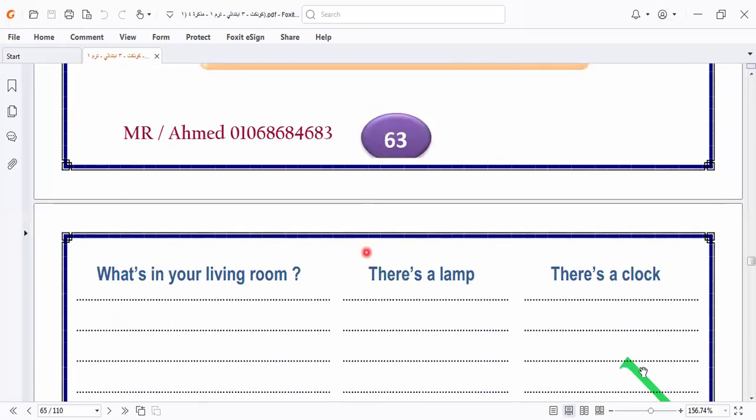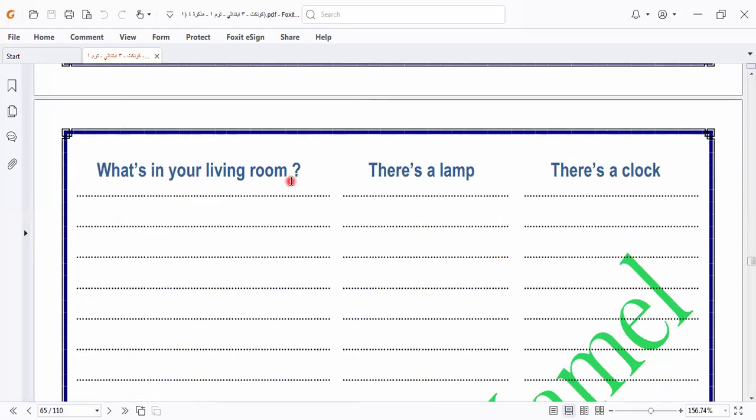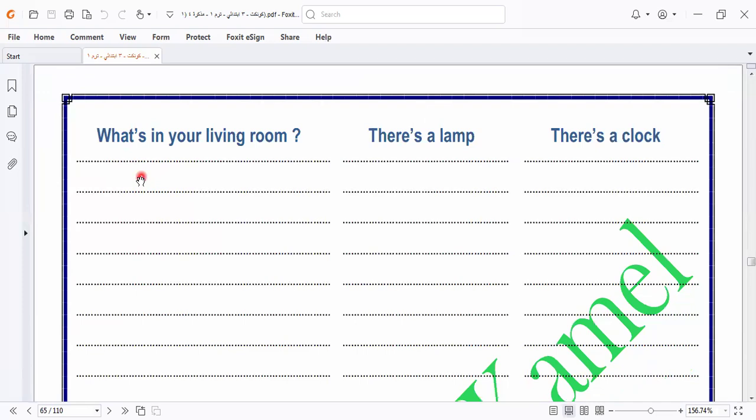Okay, let's read this vocab. I would like you, grade 3, to write this vocab in half a column. I will leave the link of this booklet, of this file, below the video to download it, answer and write it again. And if you write it, I hope you can send it to me on the channel, to see your handwriting.